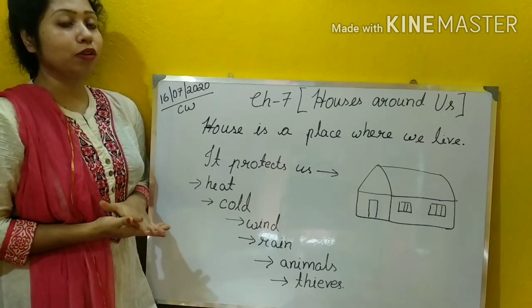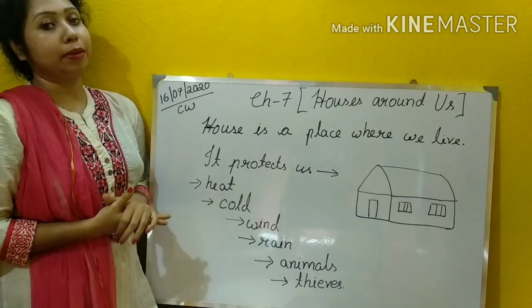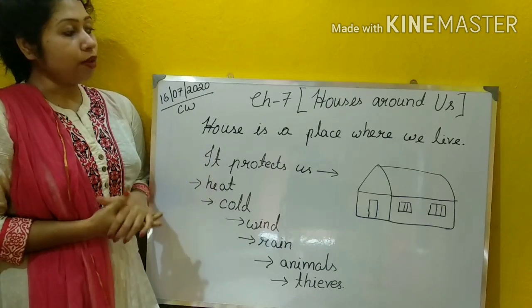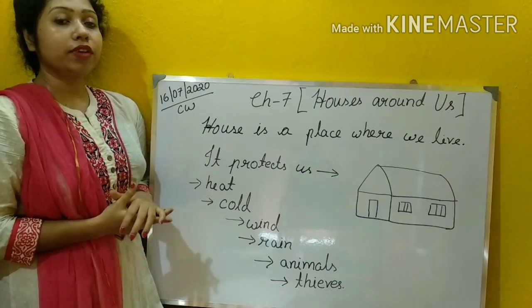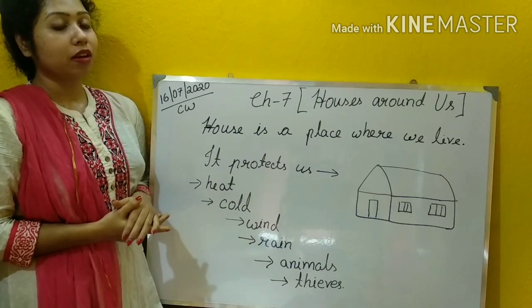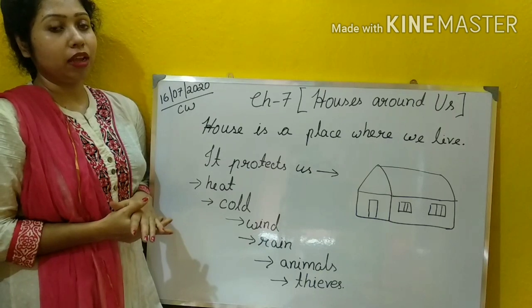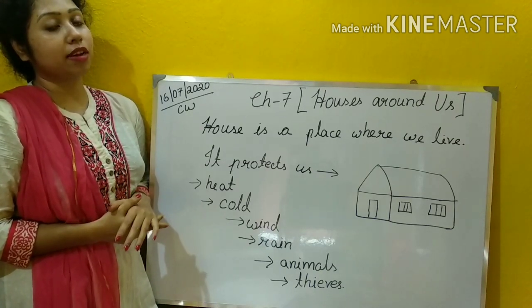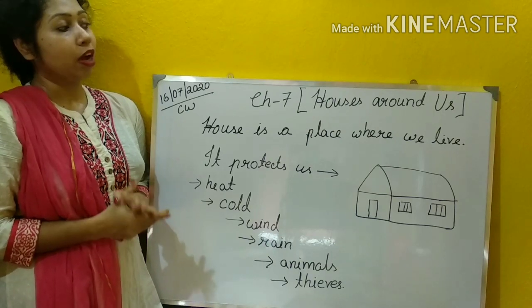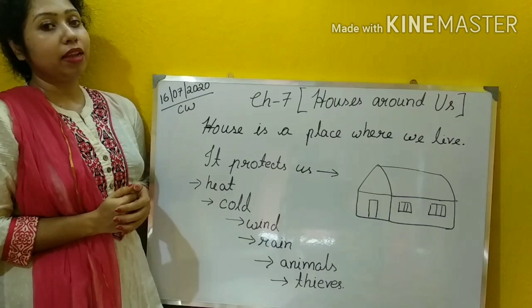So in this chapter we are going to talk about houses that we are surrounded by. So let us first know what is a house. House মানে কি? বাড়ি, ঠিক আছে? So a house is a place where we live. We live with our family. So it can be a big family, a large family, or a small family that you have read in previous class, right?